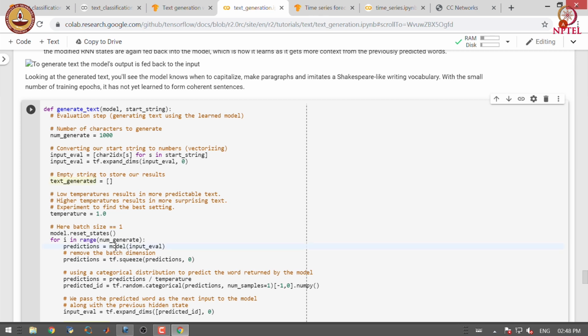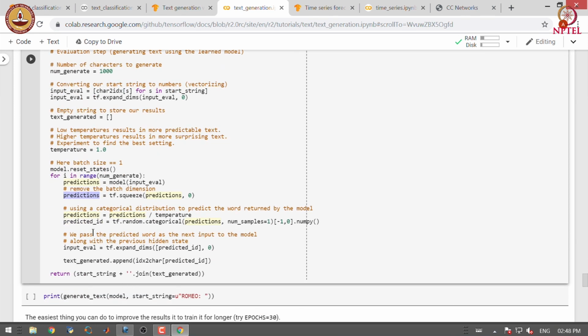We first obtain the prediction from the model, we remove the batch size dimension, and we use a categorical distribution to predict the character returned by the model. We get the prediction ID, and we pass the predicted character as the input to the model.